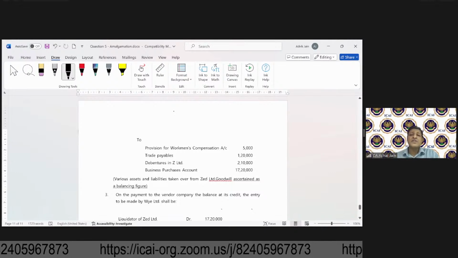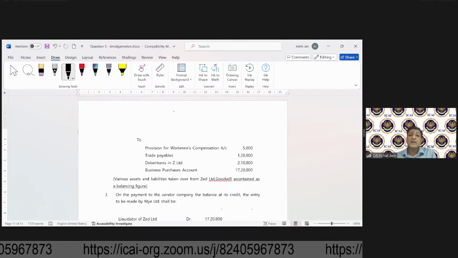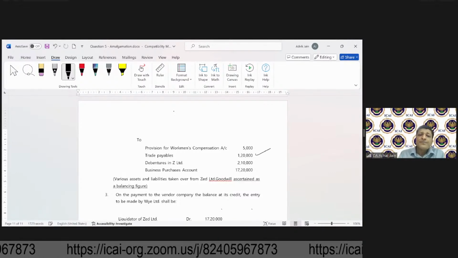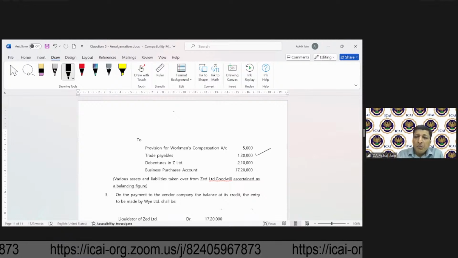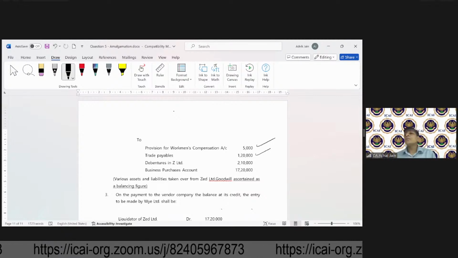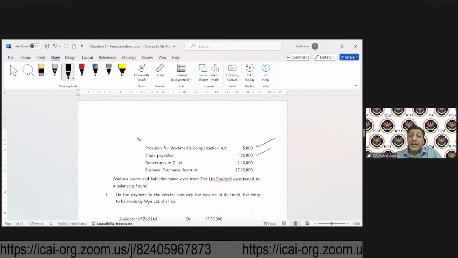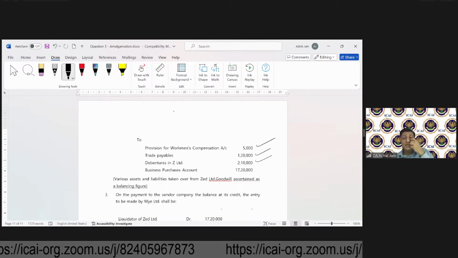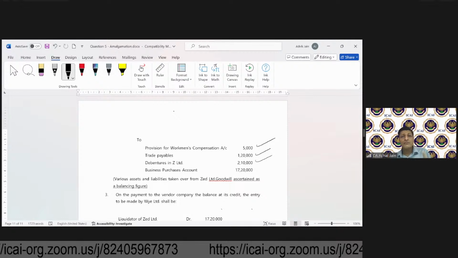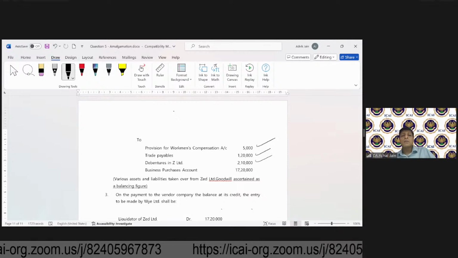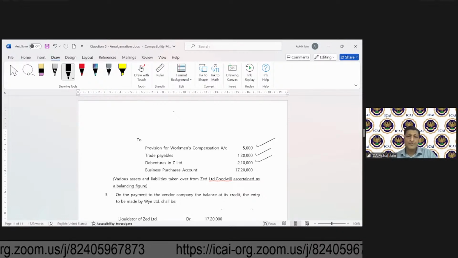And the liabilities which are taken over. So what all liabilities have been taken over? Trade payable, liability in respect of workmen compensation reserve, debentures in Z Limited, because this is also a liability which will be taken over. It will be settled, but first of all, this liability is taken over.